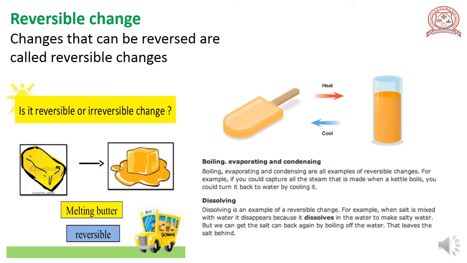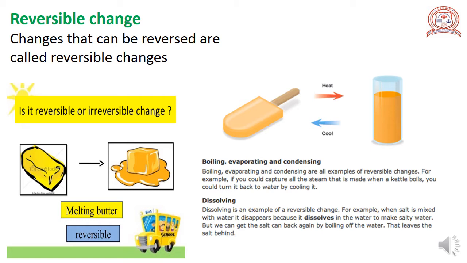First one, desirable and undesirable changes. Some changes are useful, that is desirable changes. Milk changing into curd, a seed germinating or forming a new plant. These are examples of desirable changes.